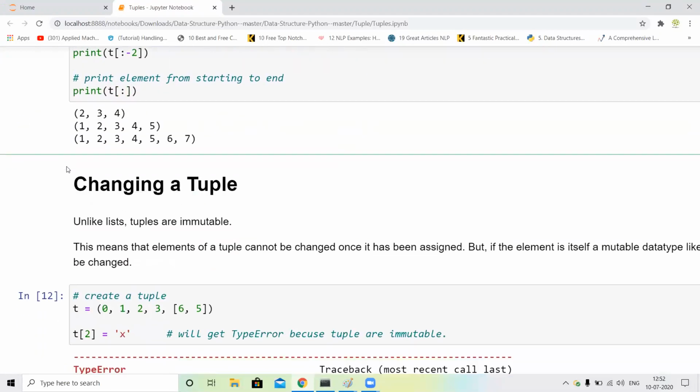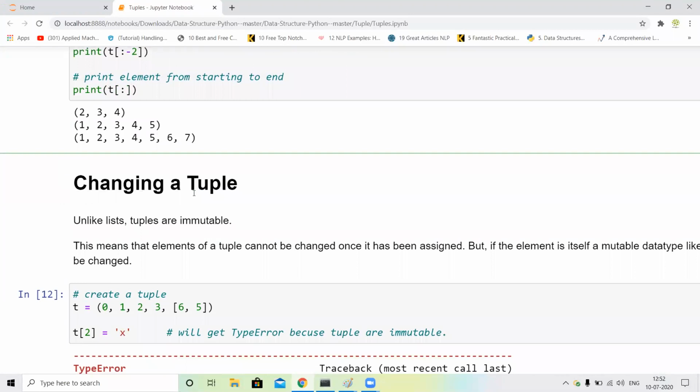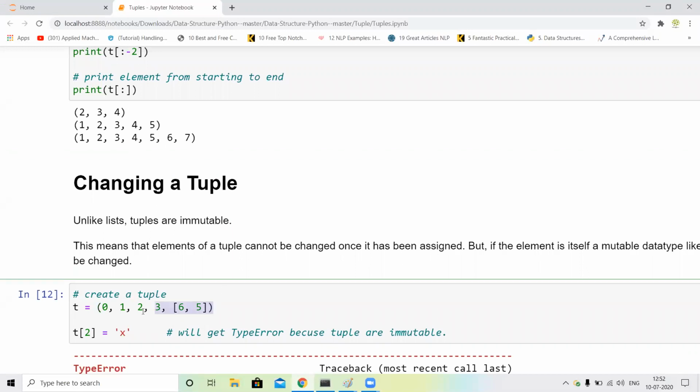Okay, next, changing a tuple. Tuple is, guys, immutable. I will tell you again, tuple is immutable. We cannot change anything. So first of all, I just assign t is equal to parenthesis with some integer values, and in parenthesis I just assign one tuple variable like brackets.